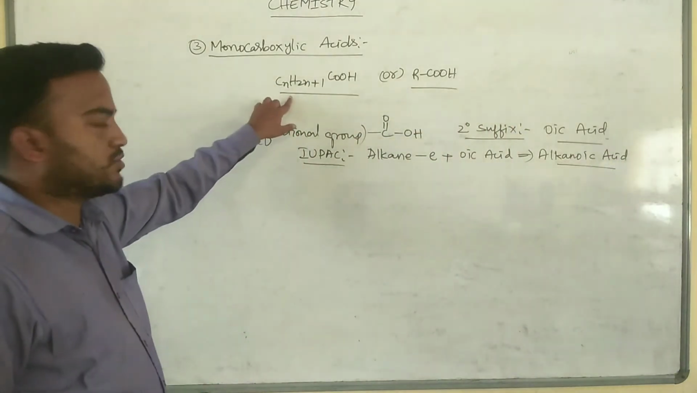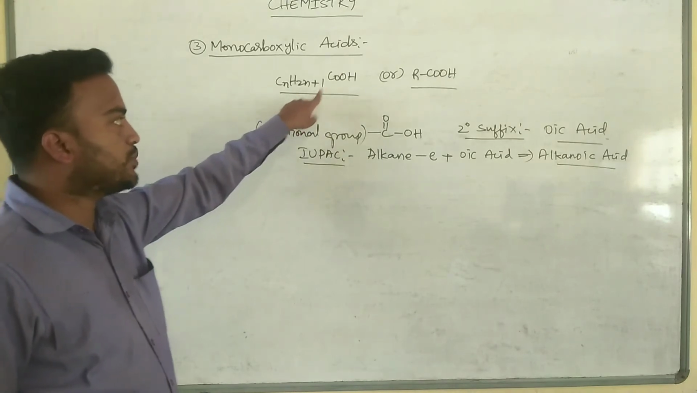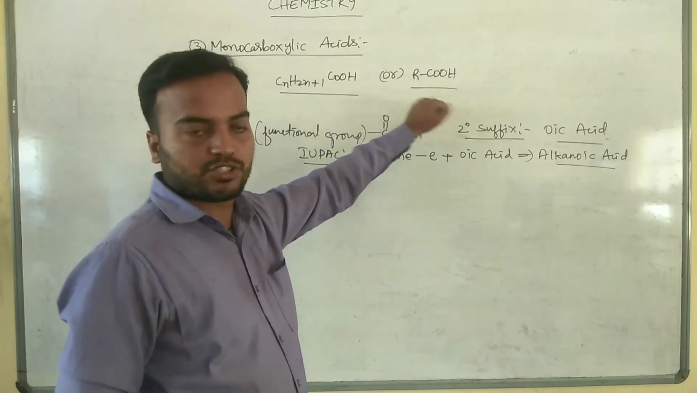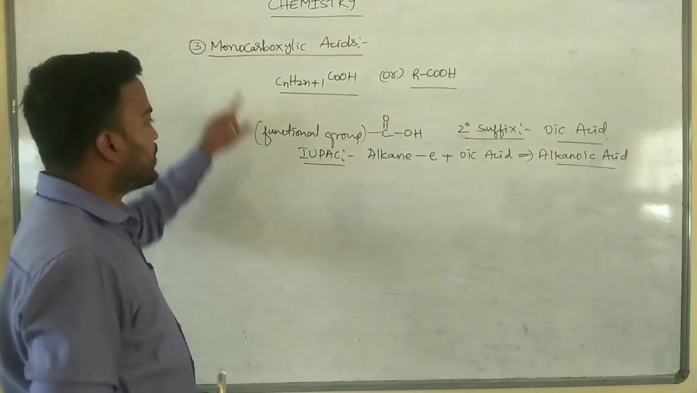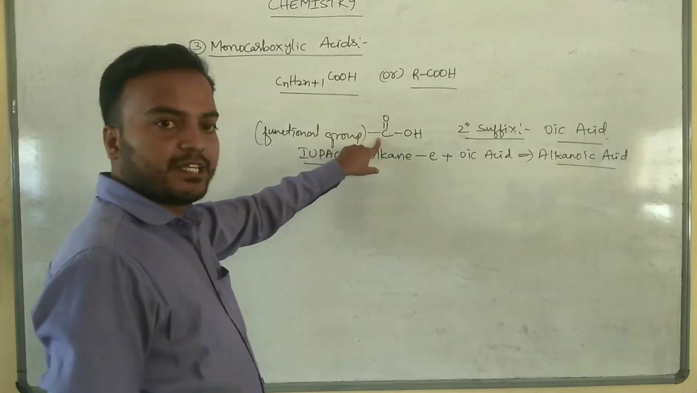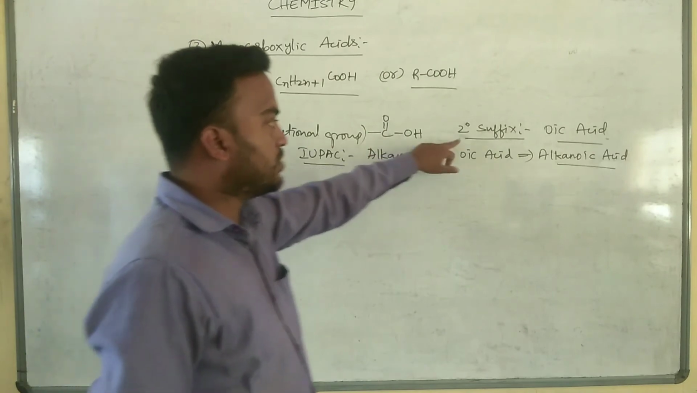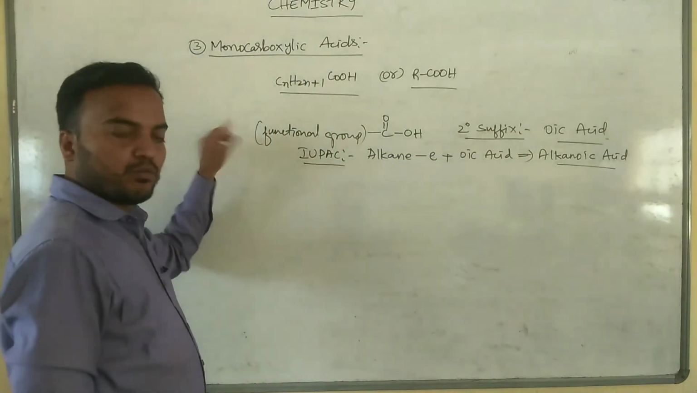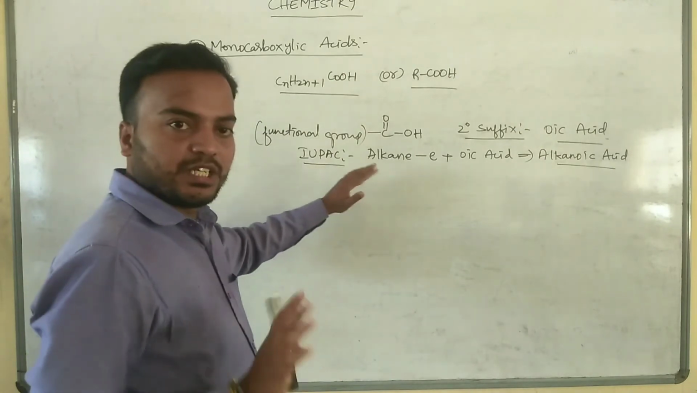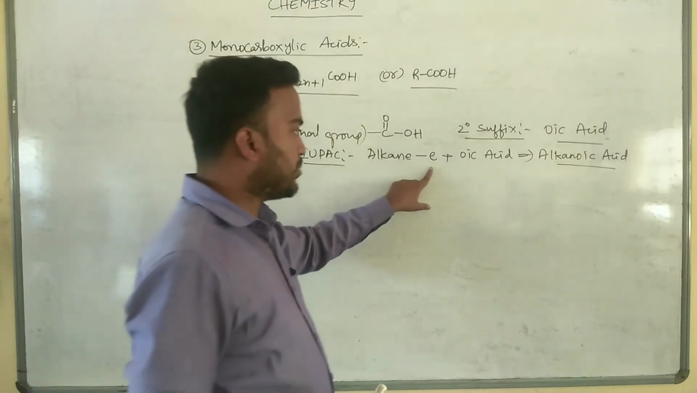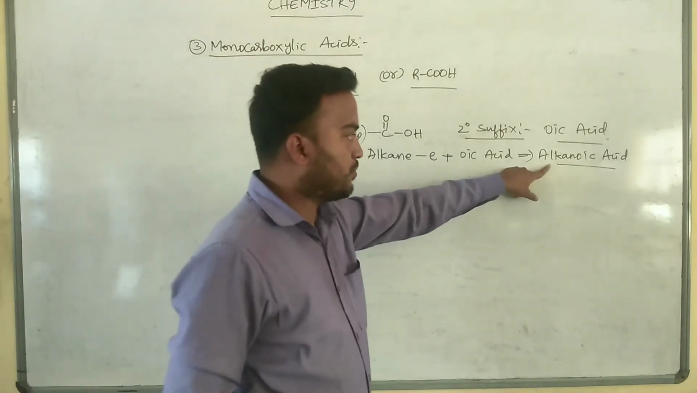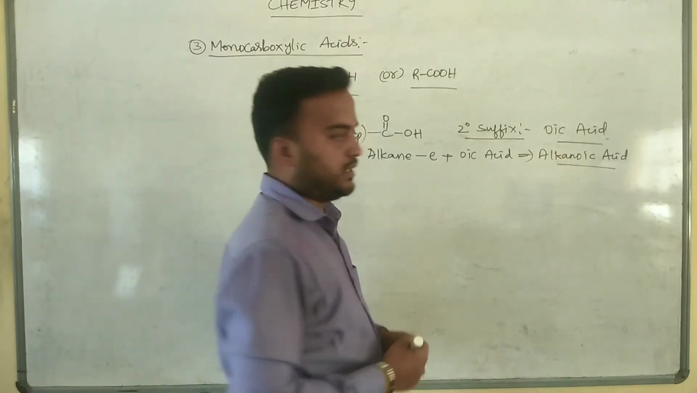Monocarboxylic acids have the general formula CnH2n+1 COOH, or you can write RCOOH. The functional group is C double bond OH, and the secondary suffix is oic acid. The IUPAC name for a monocarboxylic acid: in case of alkanes, we remove the terminal letter E and add the secondary suffix oic acid. Therefore, we will get alkanoic acid.